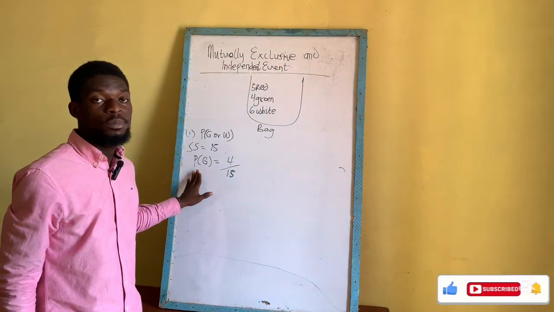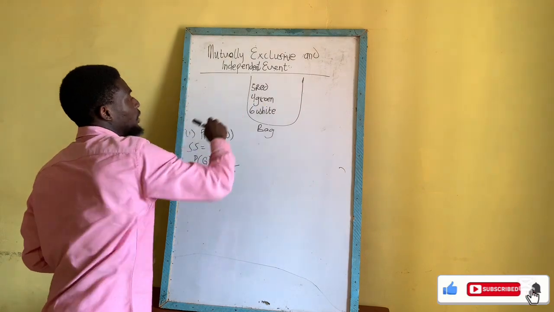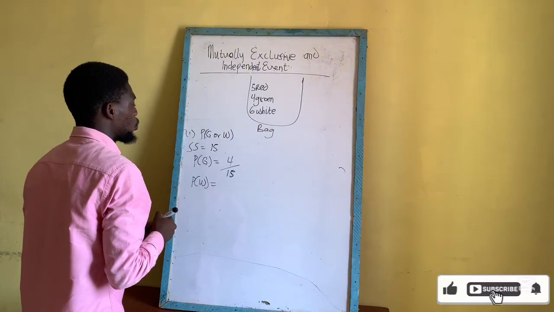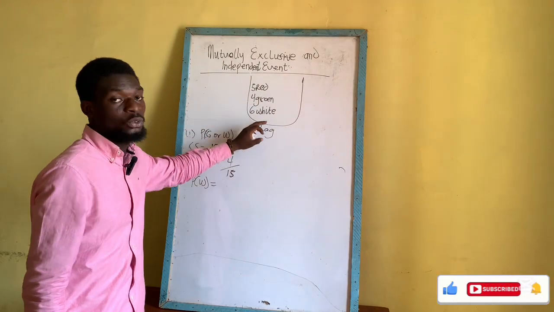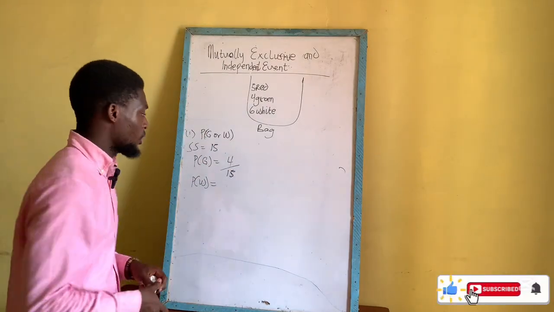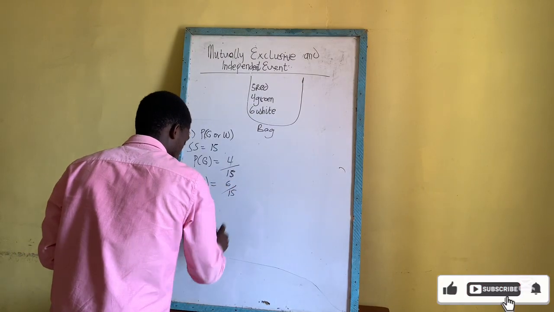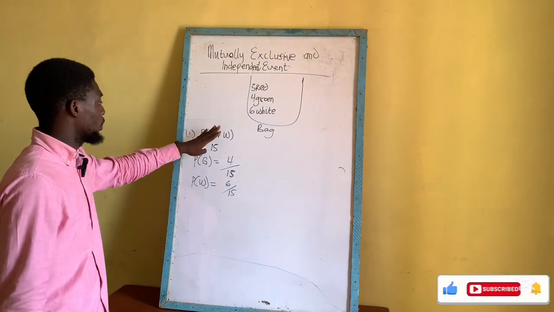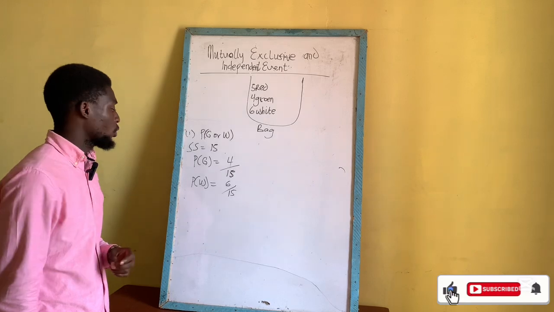After finding the probability of picking a green ball, we also have to find the probability of picking a white ball if we put our hand in this bag. So the probability of picking a white ball is equal to the number of favorable outcomes. In this case, our favorable outcome is not red, it's not green, but rather it's white, divided by the total number of possible outcomes, which is 15. So the probability equals 6 out of 15. So we have found the probability of the independent events: the probability of picking the green ball and the probability of picking the white ball.